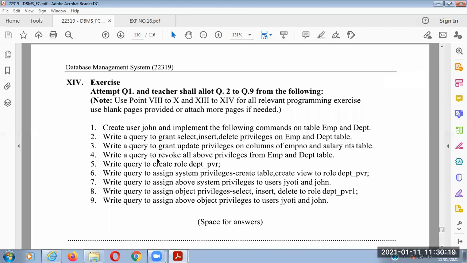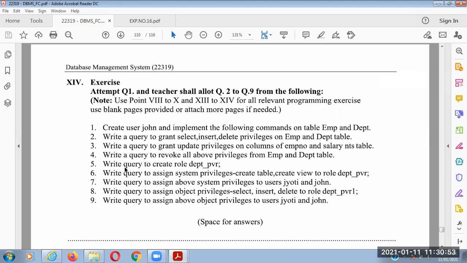Fourth, write a query to revoke all the permissions on the EMP and DEPT tables from John. So how to revoke all the permissions? Revoke select, comma, insert, comma, update on EMP, comma, DEPT from John. So we can revoke all the permissions from John.